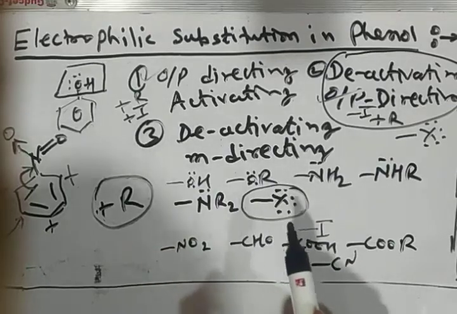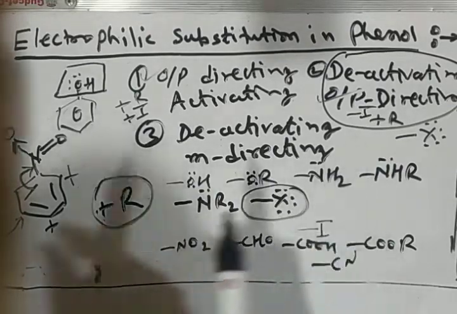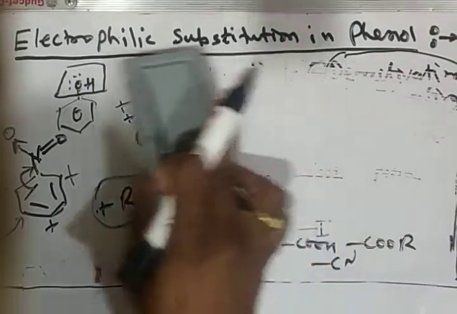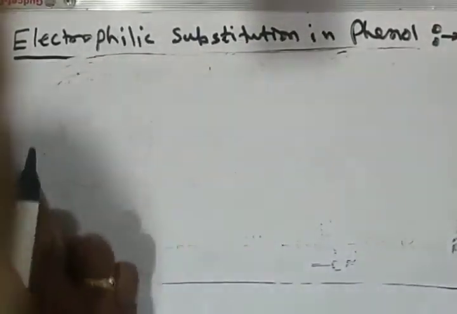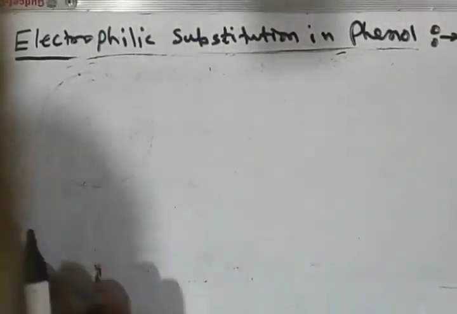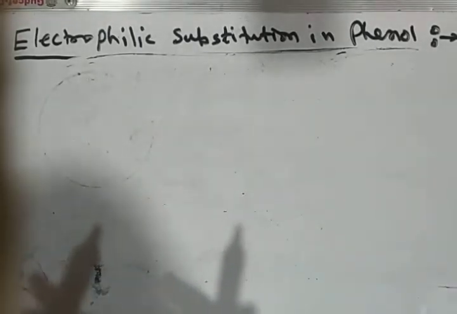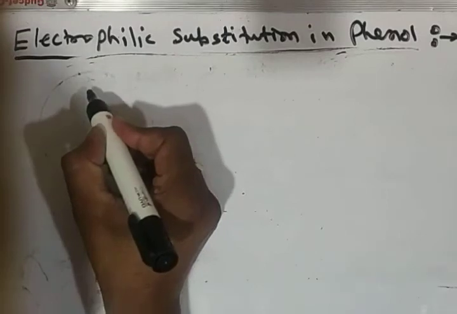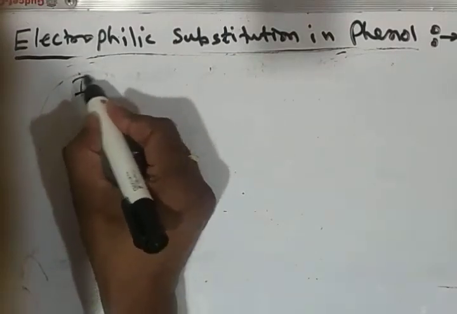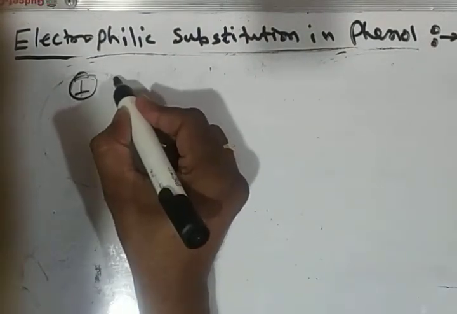Now in the case of phenol, the OH group is activating and ortho para directing. So we have to discuss these electrophilic substitution reactions of phenol. The first reaction of phenol is the halogenation reaction.